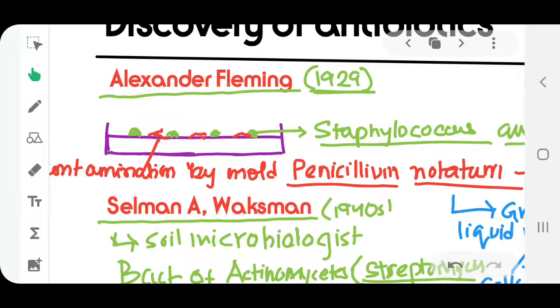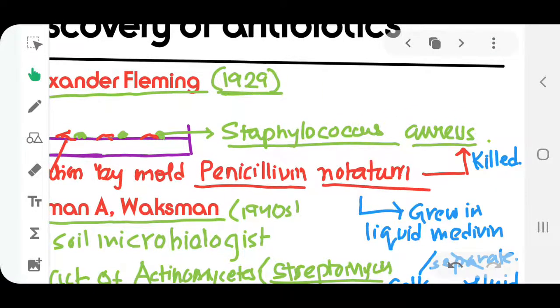Now, if Penicillium notatum accidentally comes in, it wouldn't be a problem. He could make a new petri dish and new culture. That wouldn't be a big deal. But what he observed over here was that Penicillium notatum was actually killing the Staphylococcus aureus. Staphylococcus, which is a bacteria, was killed by the Penicillium notatum fungus.